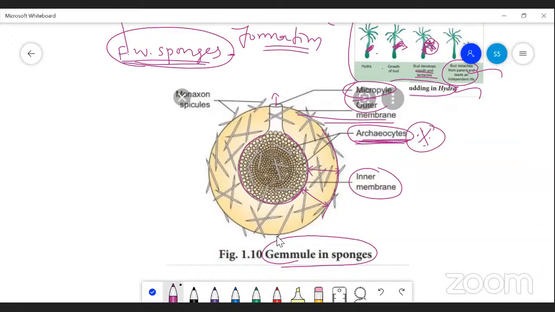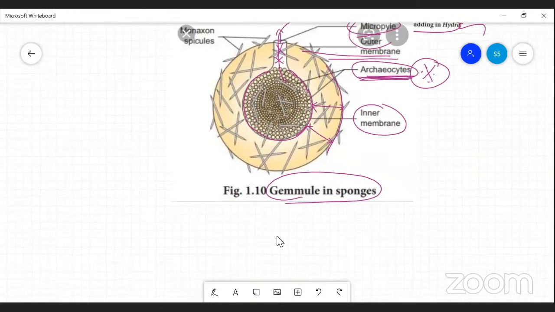The archaeocyte cells are produced during gemule formation in sponges, particularly in freshwater sponges, and when the favorable condition returns, again this micropyle region is open, and all the archaeocytes are released into the water medium, that is the environment, and develop into a complete, fully developed sponge, because the sponges get attached on the substrate.